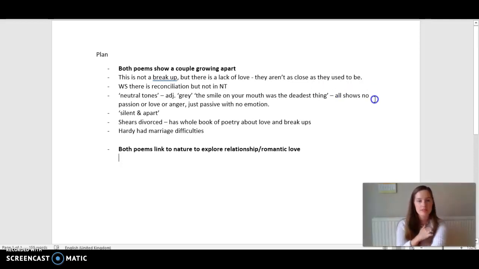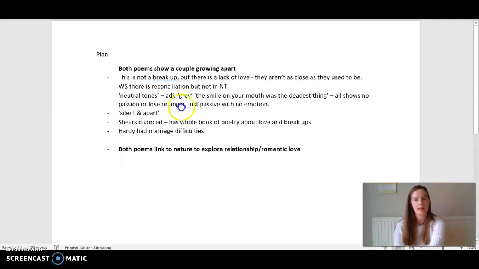And I've got a brief explanation. These quotes all show that there's no passion, there's no love, there's no anger either. They're not fighting for their relationship. It's just passive, there's no emotion, nothing there. And then I have written down here a quote from Winter Swans, just because I wanted to show you what I would compare it to. "Silent and apart." So again, we've got this separation in both poems.